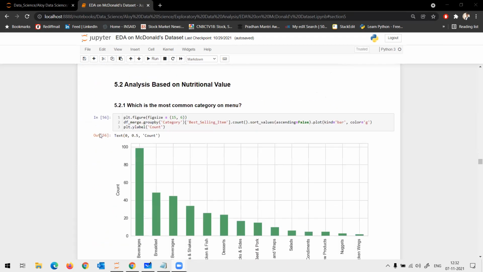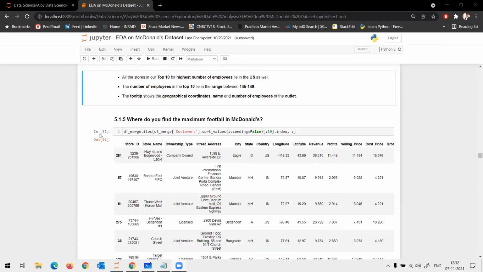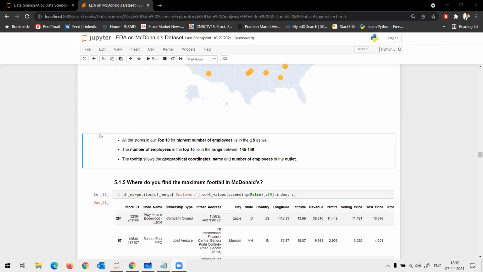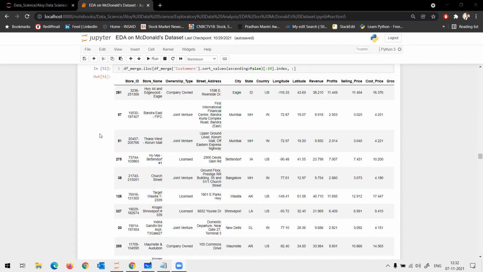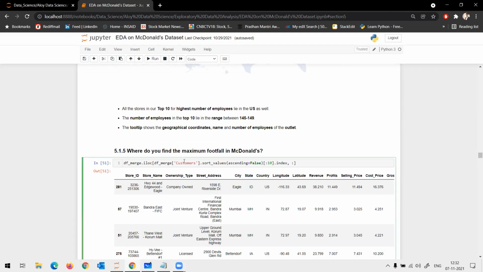Okay. Now coming to the next topic, we were here at customer footfall, to understand the top 10 stores with the highest number of customers visiting.